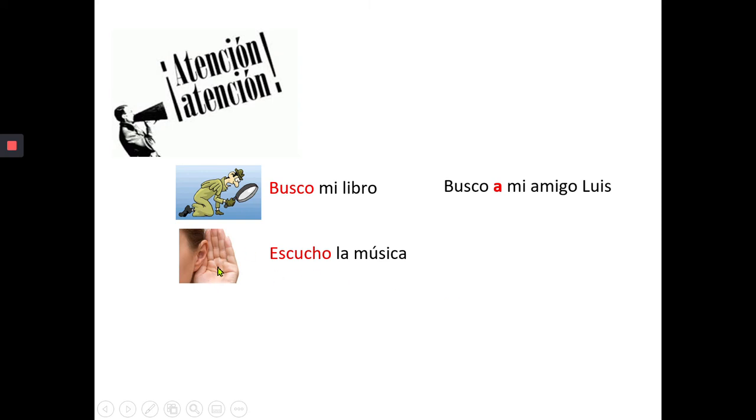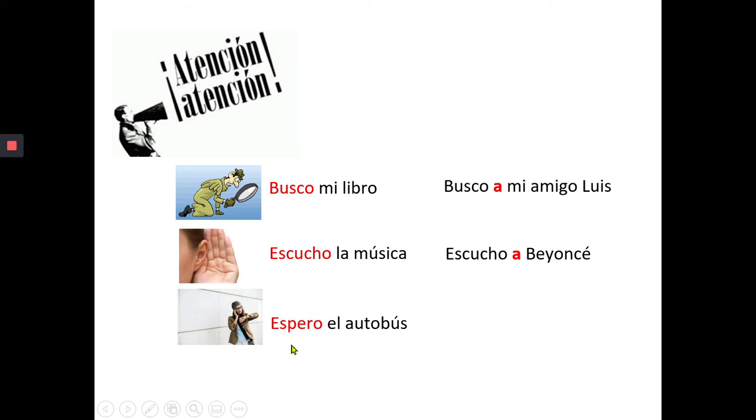Muy bien. We have the verb escuchar. Escucho la música. It's the same situation. If we are listening to a thing, like in this case music, we don't need an A. But what about if we are listening to somebody? Escucho a Beyoncé. In that case we also need the personal A. Esperar is the same situation. If we are waiting for the bus, a thing, we don't need the A, but what if we are waiting for a person? Espero a mi papá. In that case, we need the A again.